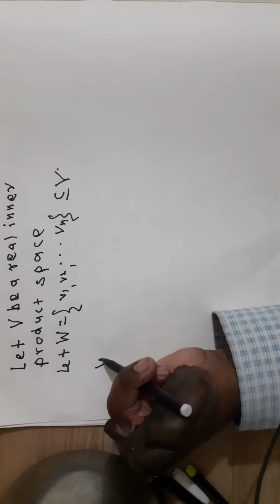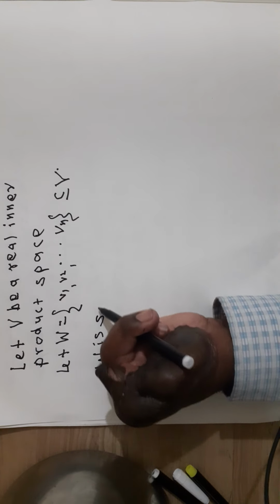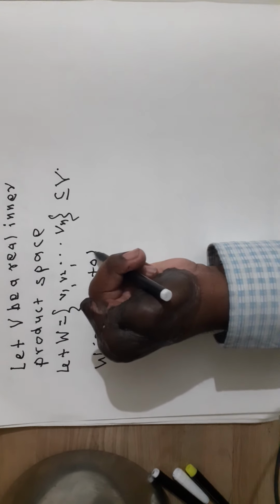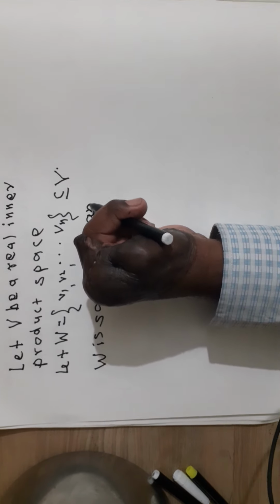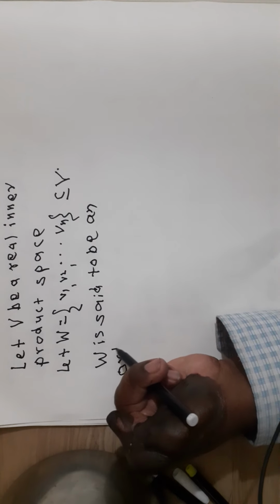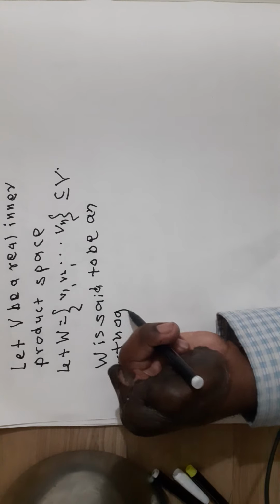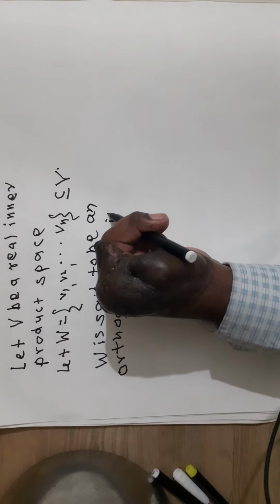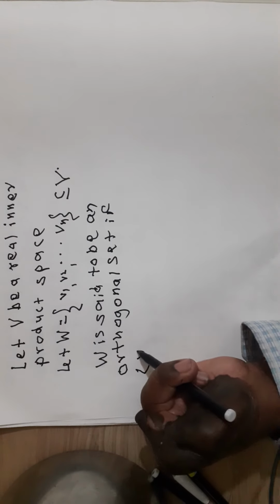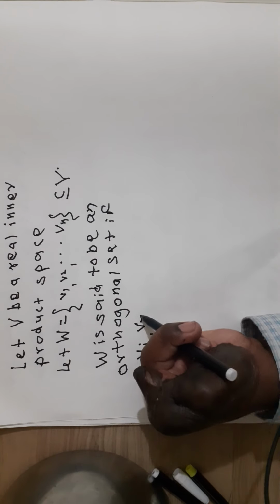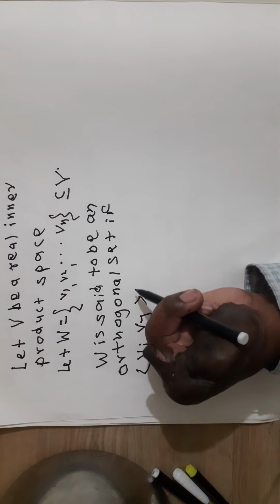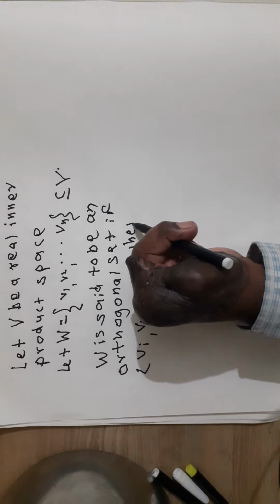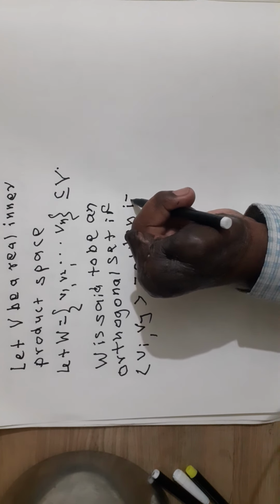Now W is said to be an orthogonal set if the inner product of vi and vj is equal to 0 when i is not equal to j.